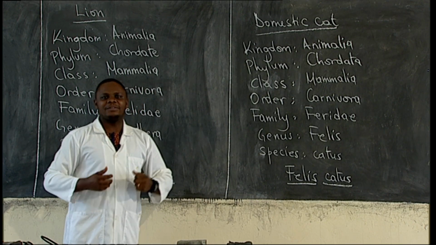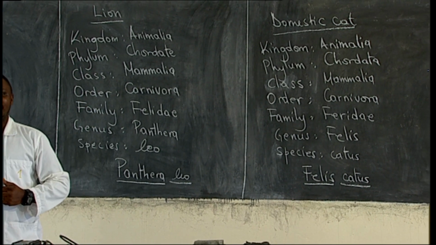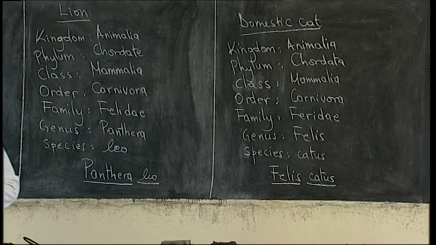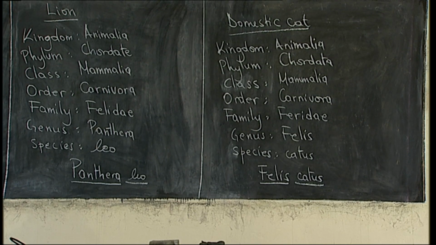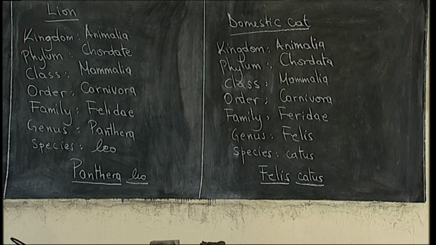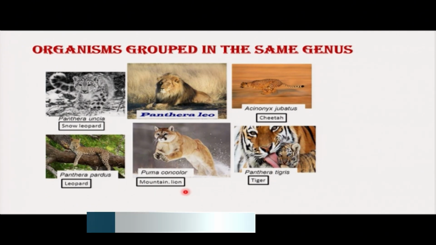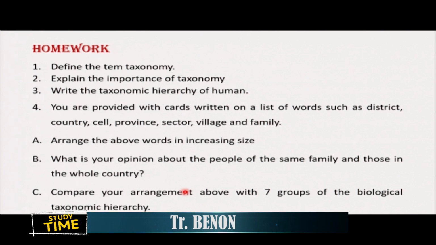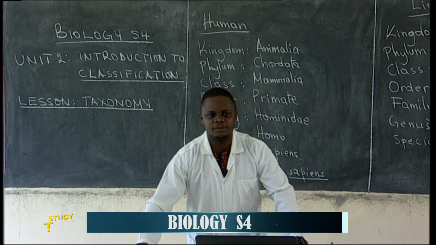Excellent. If you have understood them, I appreciate your level of understanding. Then, let us see organisms which are in the same genus. Cheetah, lion, leopard, and tiger belong to the same genus.